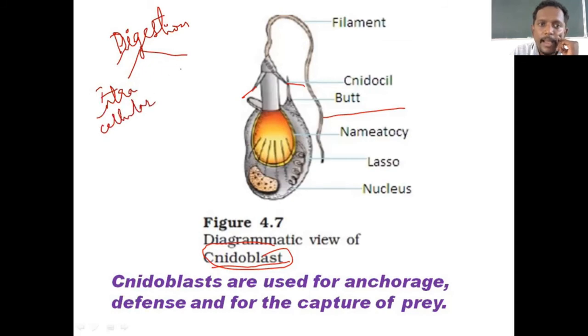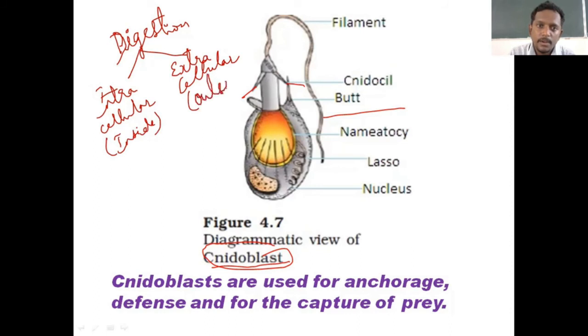Intracellular and extracellular. A basic concept. In future we will be coming across this term again and again. Intra refers to inside, extra refers to outside. Inside and outside of what? I've already given the name, cell.